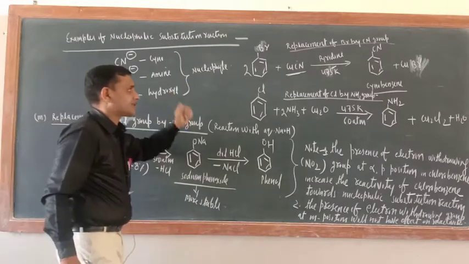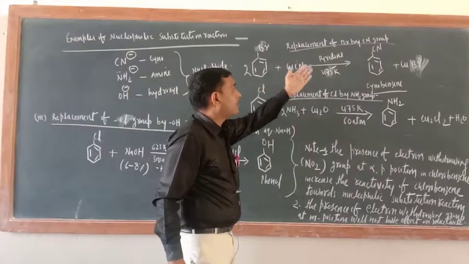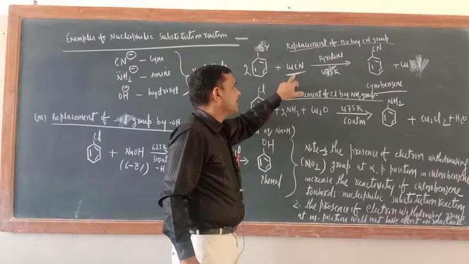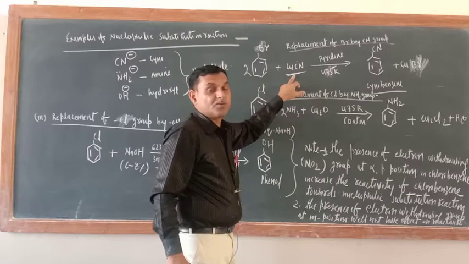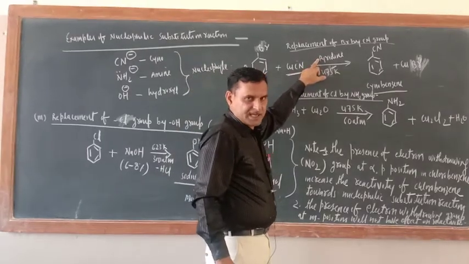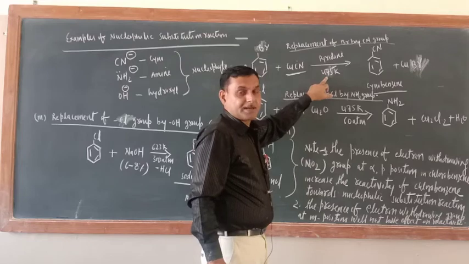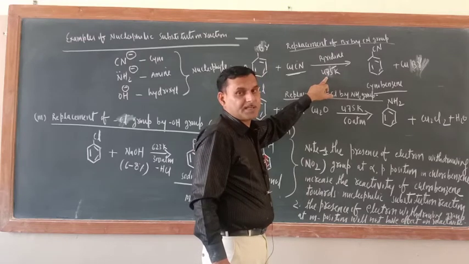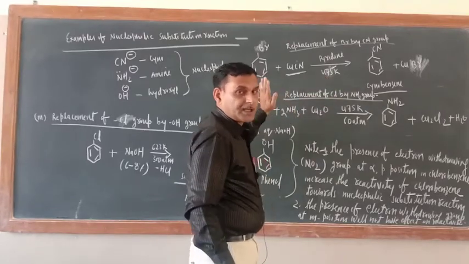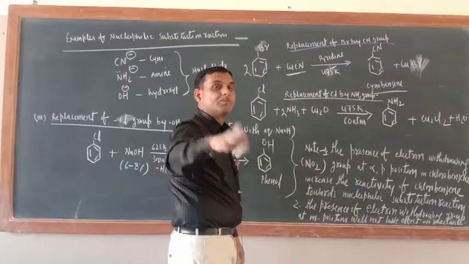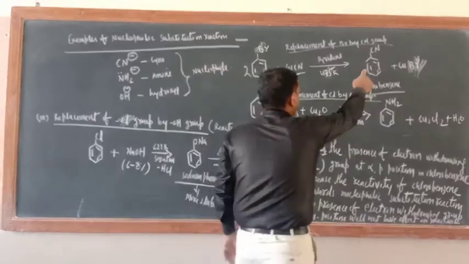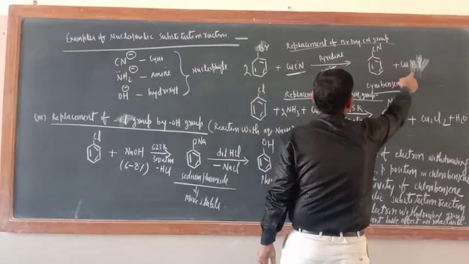So just see, replacement of Br by CN group. This is bromobenzene, reacting with CuCN, cuprous cyanide. Pyridine is the base. Now see the temperature, 475 Kelvin. Already I told you, the nucleophilic substitution reaction in haloarenes will not take place smoothly. That will take place at higher temperature. So here, cyanobenzene plus CuBr is formed.